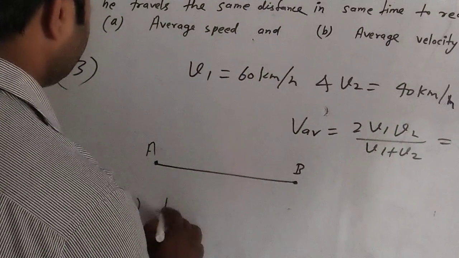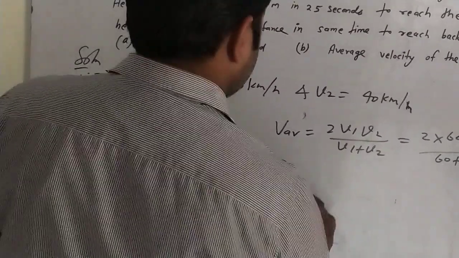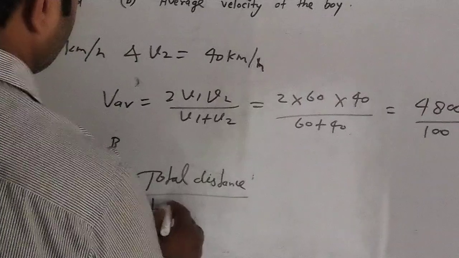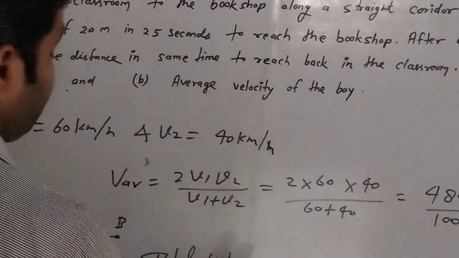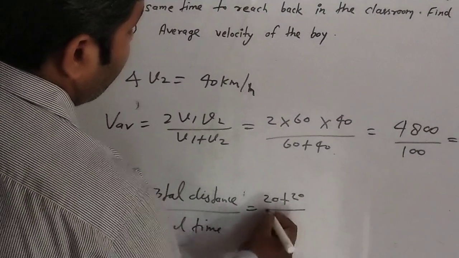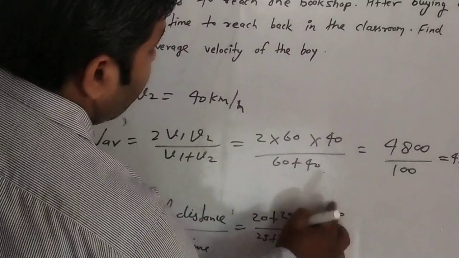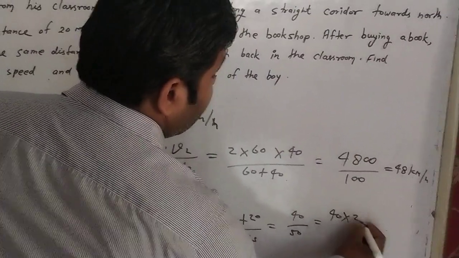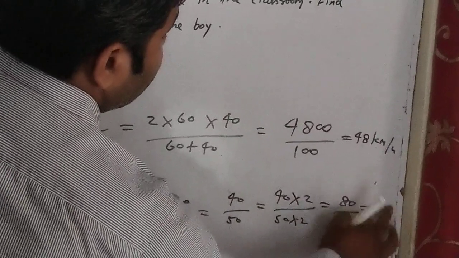Average speed. In case of average speed, the total distance upon total time. And total distance here is very simple, 25 seconds here given, but 20 meter. 20 plus 20, that is what? 40. 20 plus 20, that is 40 upon 25 plus 25 is equal to 40 upon 50, and here decimal, so multiplying 2 in numerator and denominator both, then it will be 80 upon 100, that gives 0.8